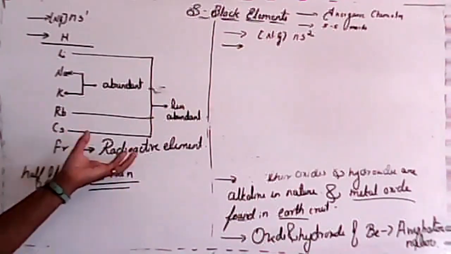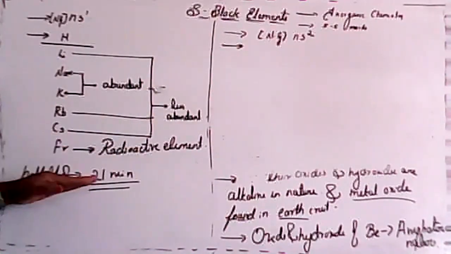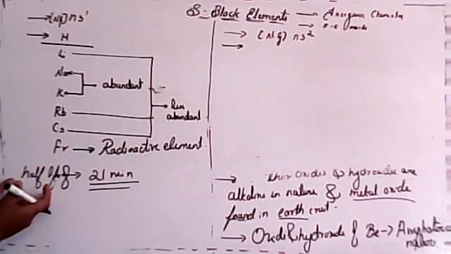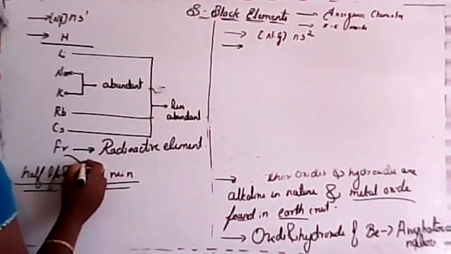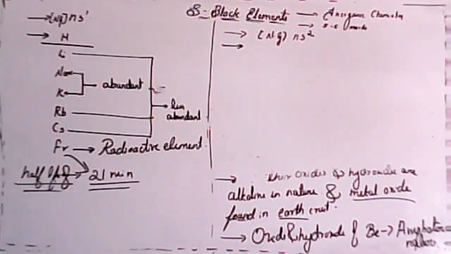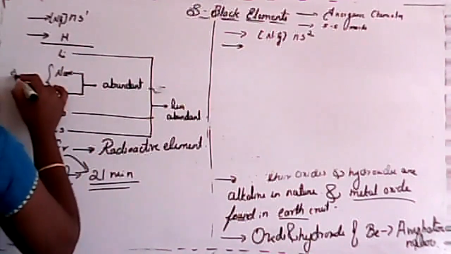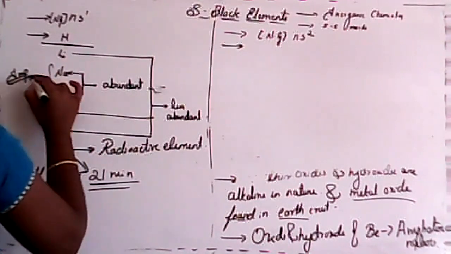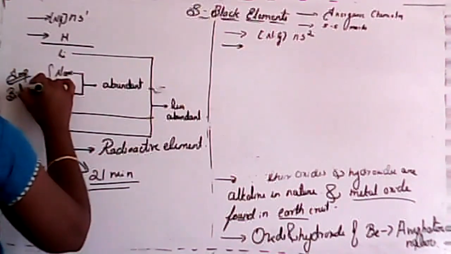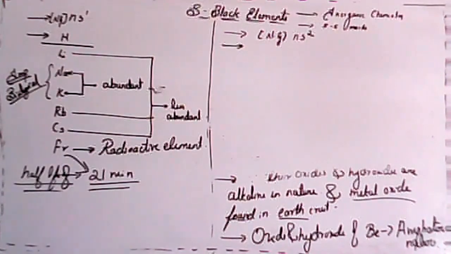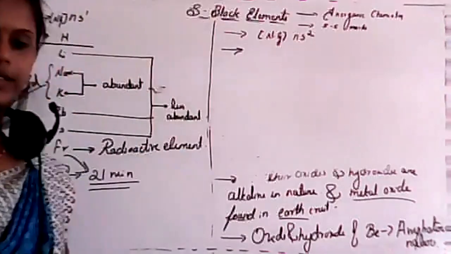Clear? So that means a radioactive element will continuously radiate radiations, isn't it? So that's why it readily eliminates. Clear? That's why the half-life of francium is 21 minutes and it is a highly radioactive element. See, sodium and potassium are also important for your biological activity. Clear? Next comes the second group elements.